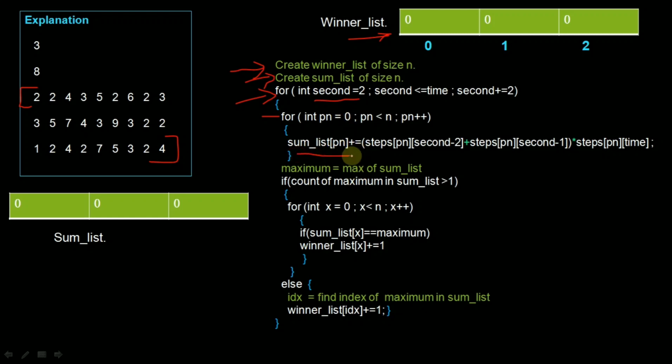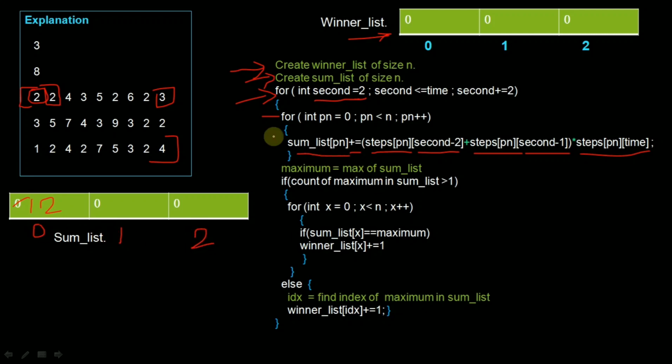Initially pn is 0, sum list of pn plus equal to steps of pn, that is steps of 0, and second minus 2. Initially second is 2, and 2 minus 2 is 0. So steps of 0 0 is targeting this value, that is the first participant's steps in the first second. Plus steps of pn, that is 0, and steps of second minus 1, that is 2 minus 1, that is 1. So we are targeting this value. We will add up these two, so we will get 4, and we will multiply this with the last value, that is 0 of 8. 0 of 8 is 3, because the time value is 8 in the input, so it will become 12, and we will add these 12 in the sum list. So at index 0 it will become 12 in the first iteration.